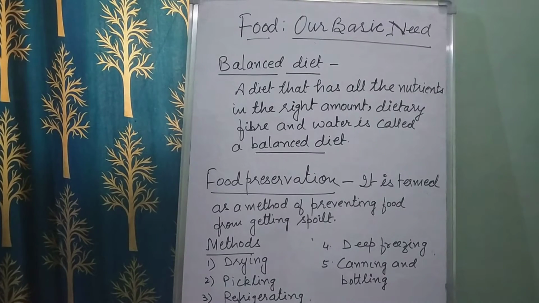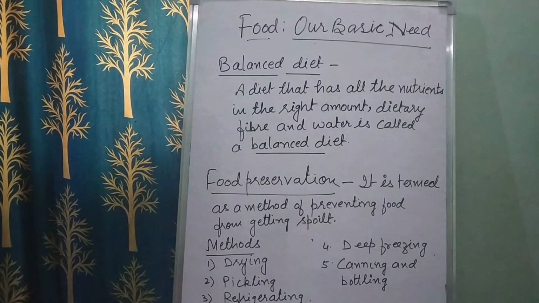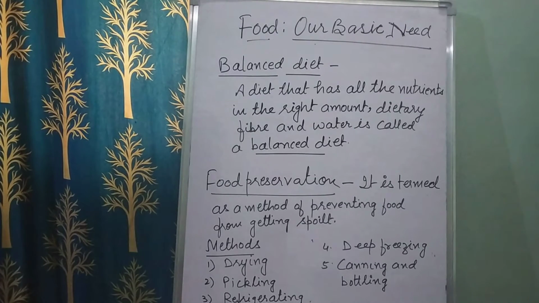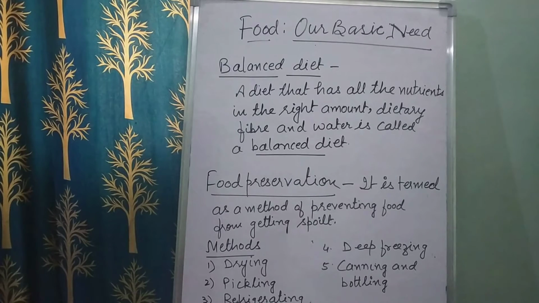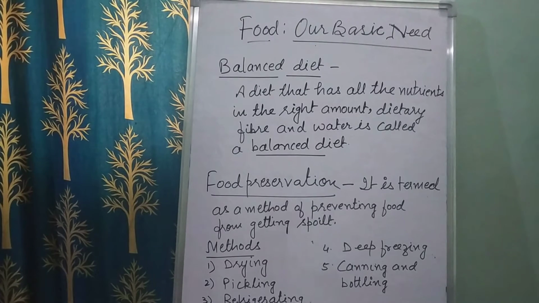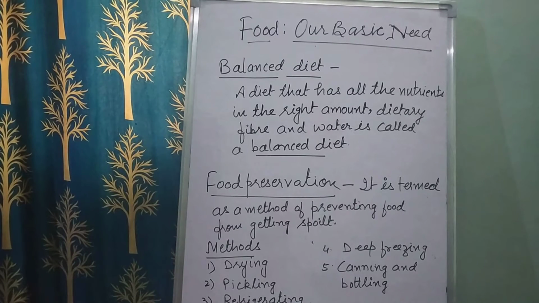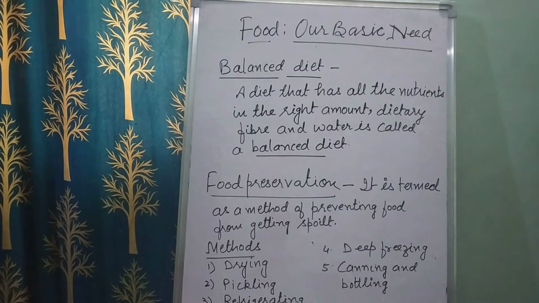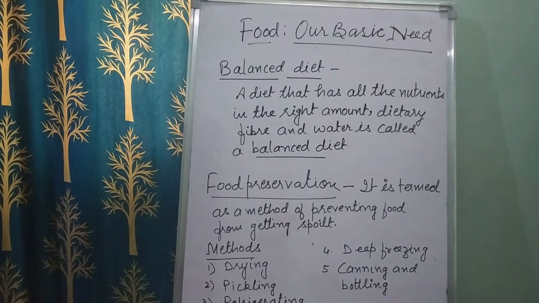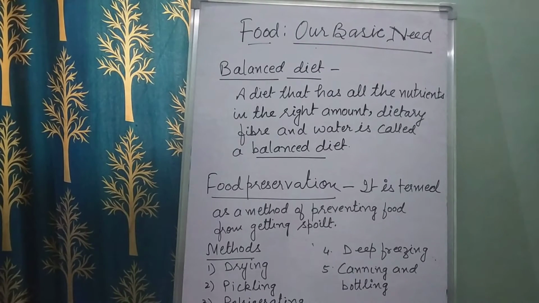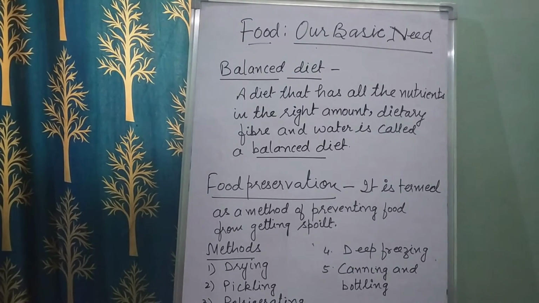So children, when we are talking about drying, the water content of the particular food item is drained out, and that is called drying. They are kept under the sun so that they are completely dried and no water content is left, because as you all know, germs are present in water. When we keep them under the sun, all the water will evaporate and none is left. For example, grapes to get raisins, and red chilies are examples of the drying method.